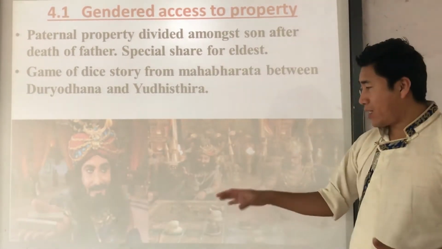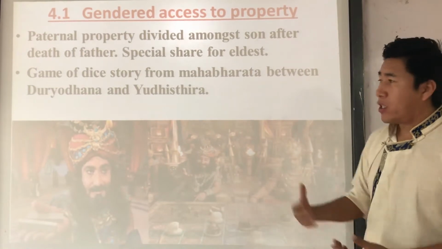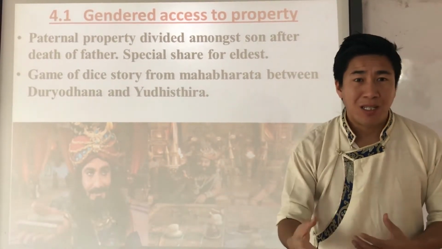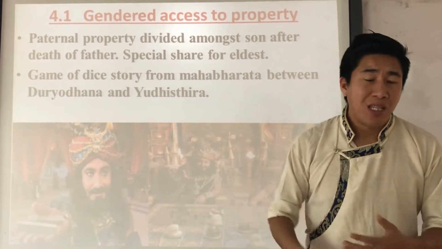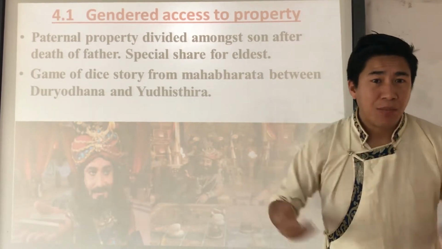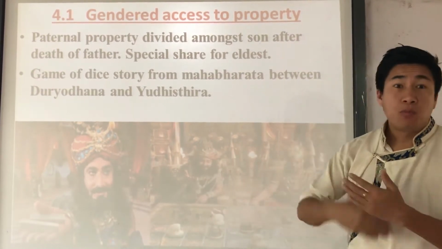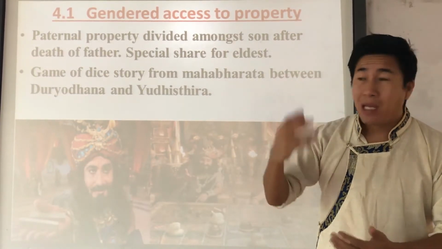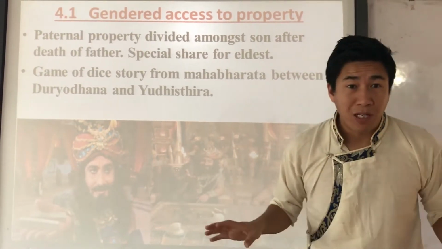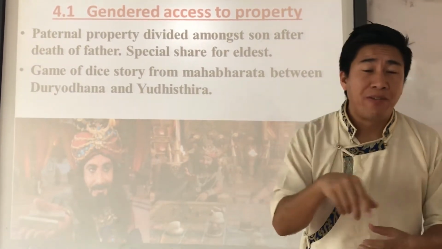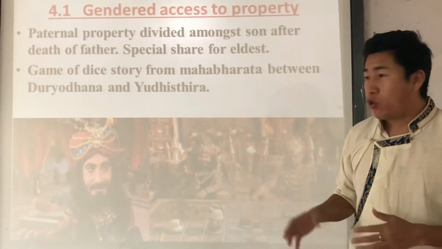So in that dice game, what happened? First Yudhishthira bet his horses, and he lost. Then he bet his elephants, he lost. Then he bet his chariot, he lost. Then he bet his kingdom, he lost. Then he bet his brothers one by one: first Nakul, then Sahadev, then Arjun, then Bhim. And in the end, he lost himself. Then he also bet their common wife, Draupadi. She was also lost in that game.